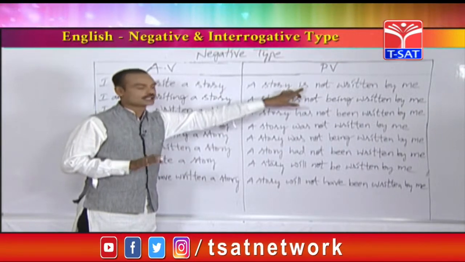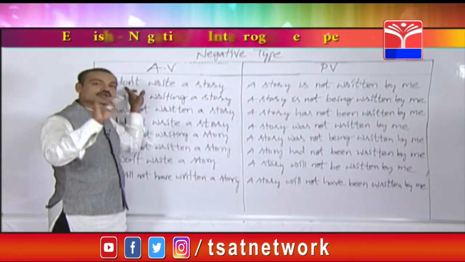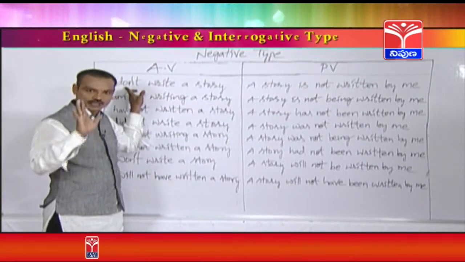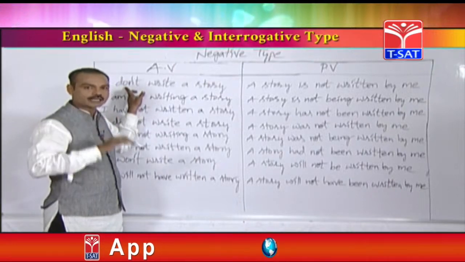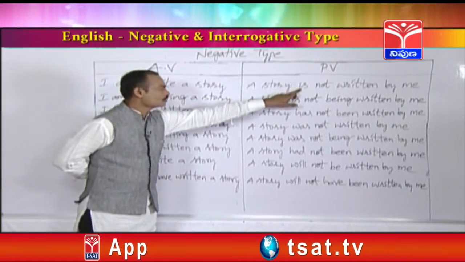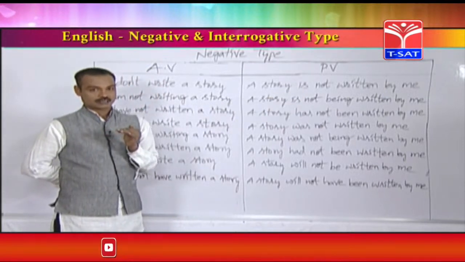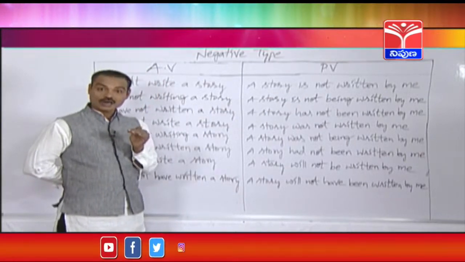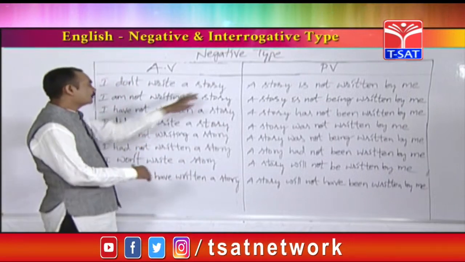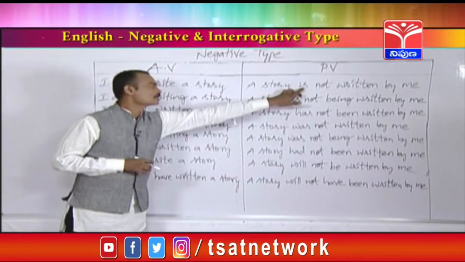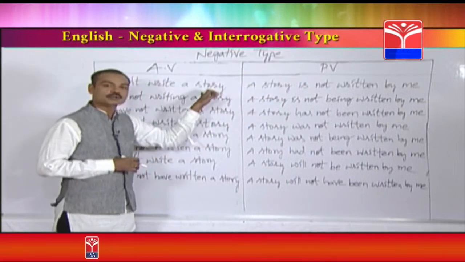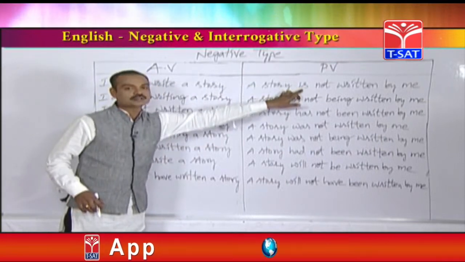So whenever you see either don't or doesn't in the activize, the passivize should be started with either is or are. If the singular object is there, you can start with is. If you find any plural object, are should be used.